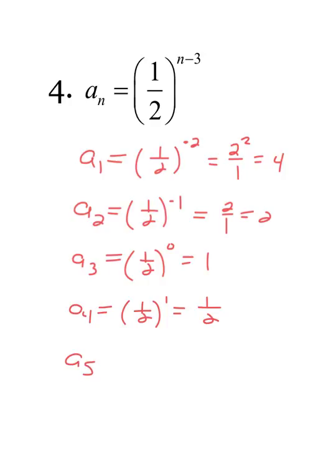And then a sub 5 is 1/2, and I go 5 minus 3, I get a positive 2, sorry, because 5 minus 3 is a positive 2, caught that. And then I square top and bottom, so it ends up being 1 over 2 squared, which basically means square the top, square the bottom, and I get 1 over 4.